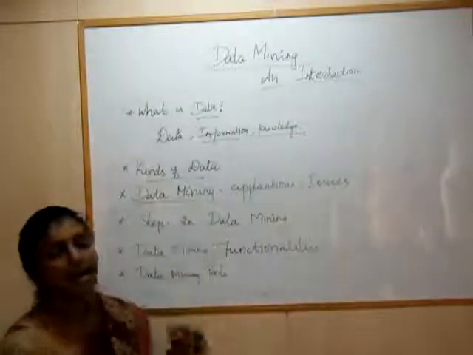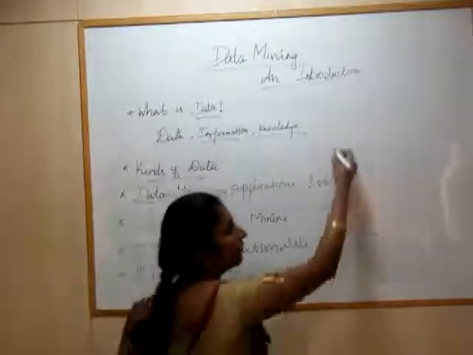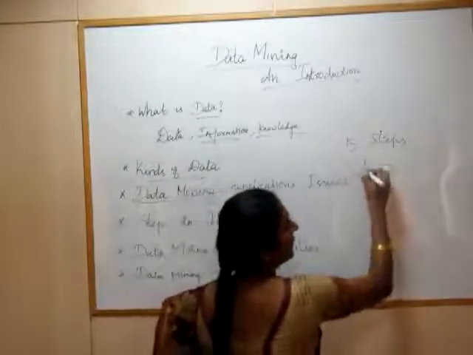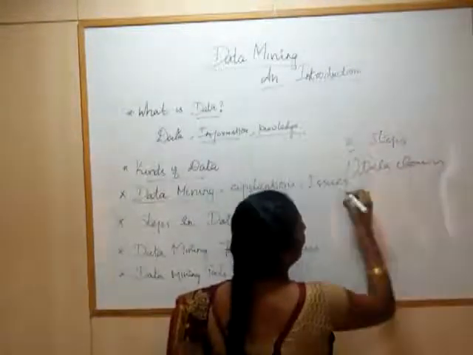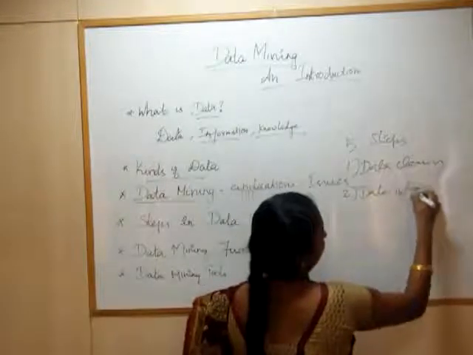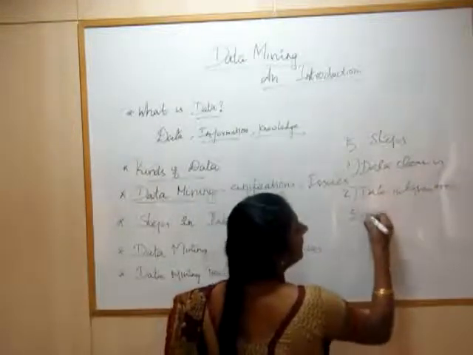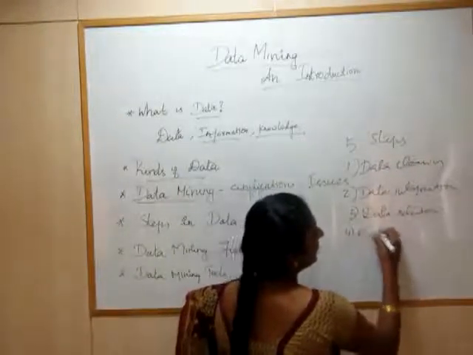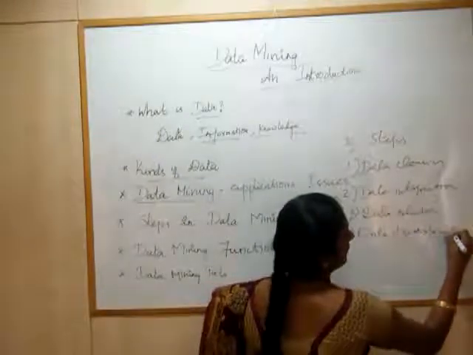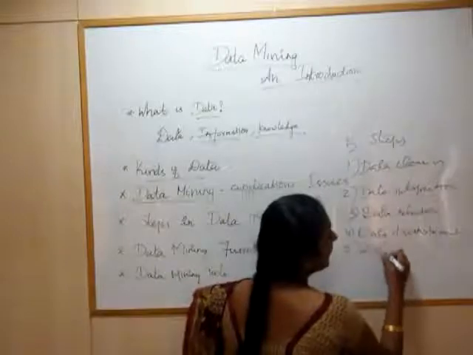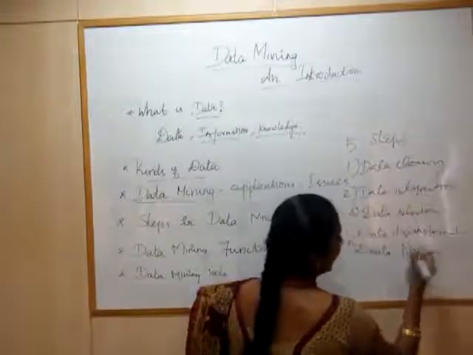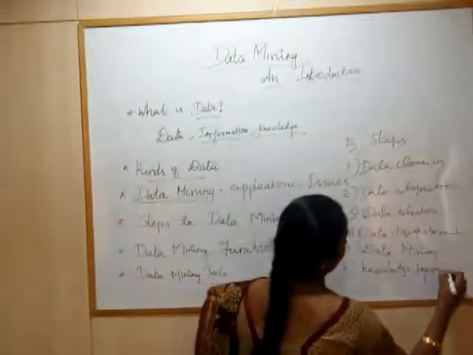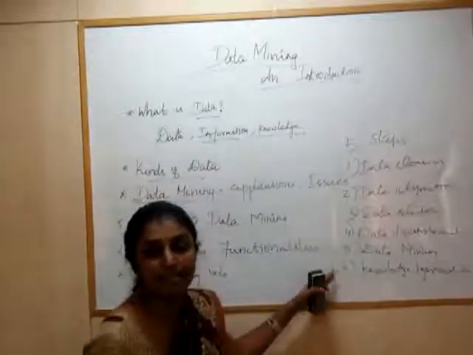In the data mining process, there are certain steps. There are 5 basic steps in any data mining process. Number 1 is data cleaning. Number 2, data integration. Number 3, data selection. Number 4, data transformation. Number 5, data mining, and at last I go for the knowledge representation. Let me explain these steps one by one.